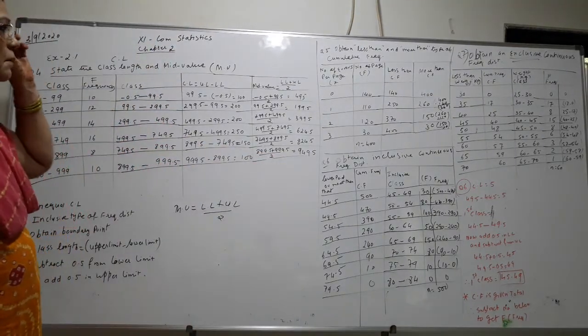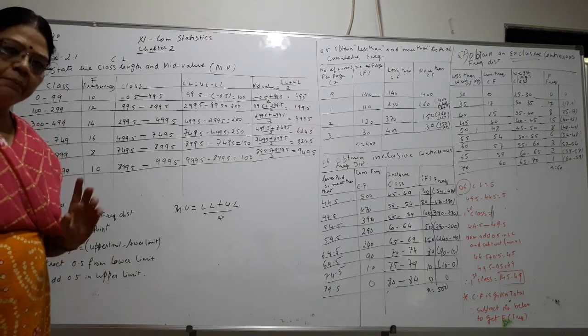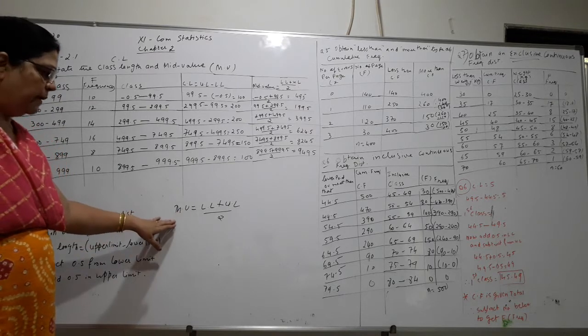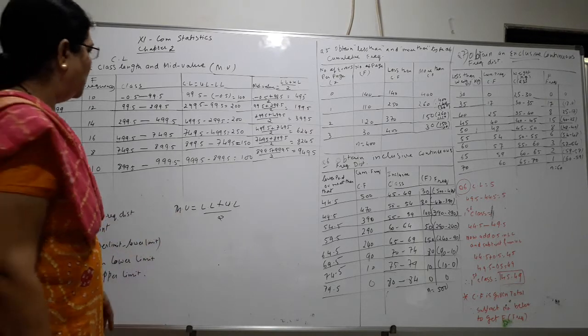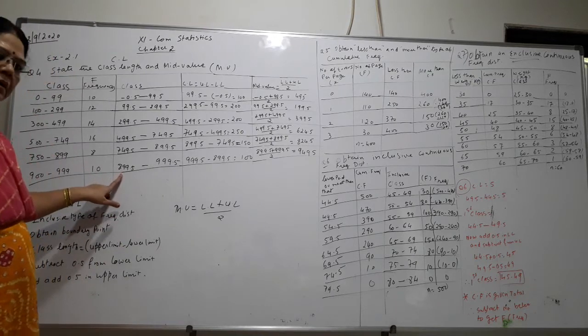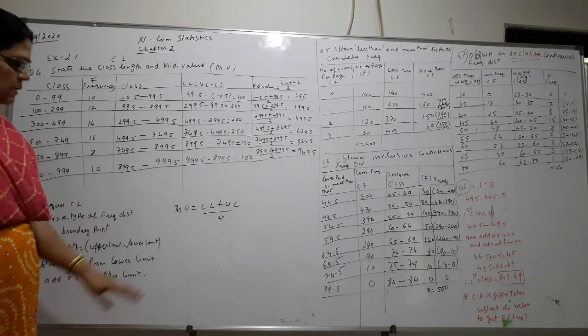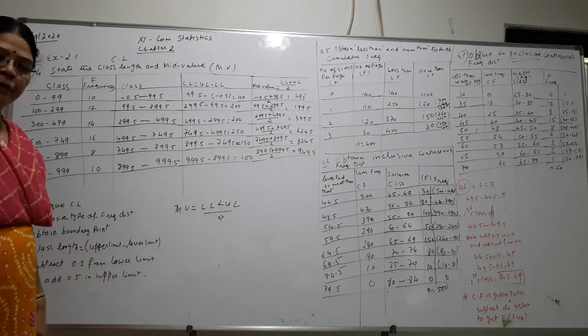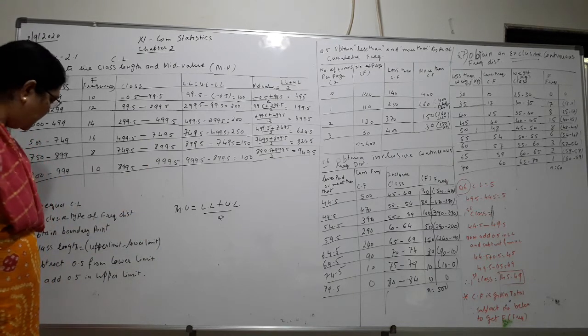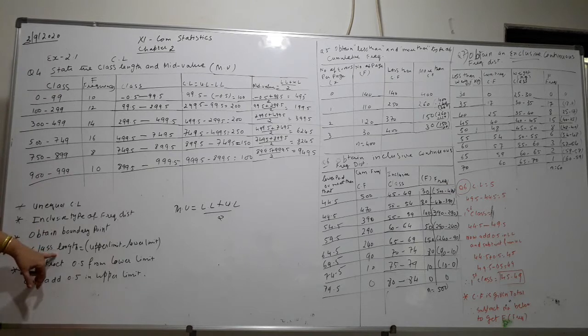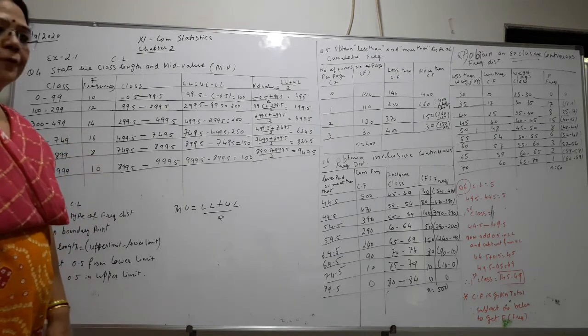So that is your mid value. So the formula for mid value is equal to lower limit plus upper limit divided by 2. This is the formula which we are going to use to find out the mid value, and this is the formula to find out the class length. So this is question 4.